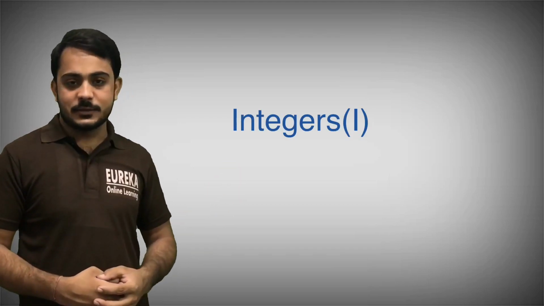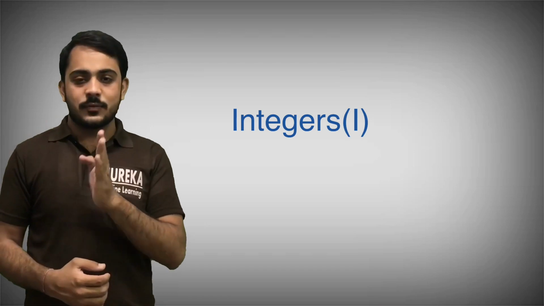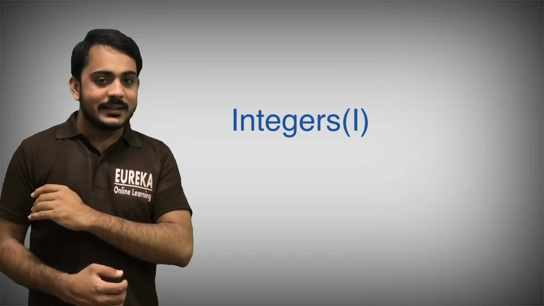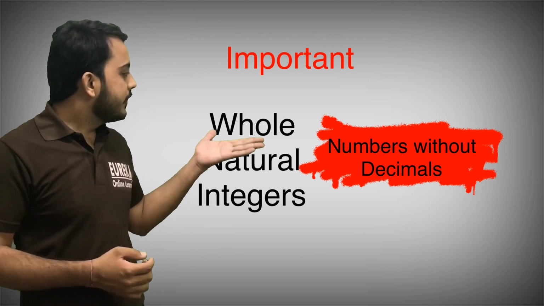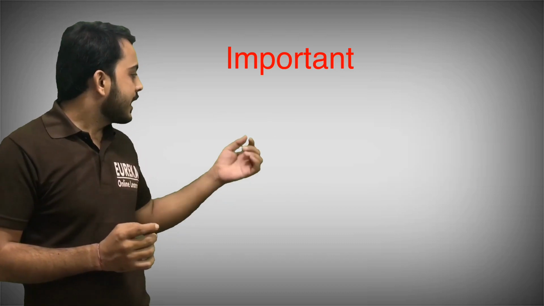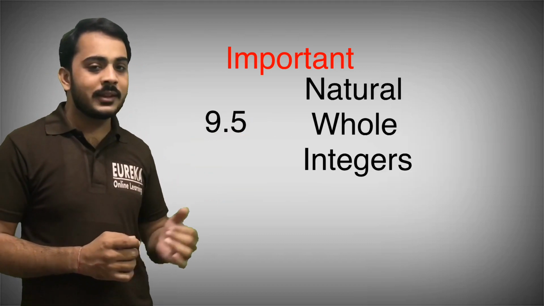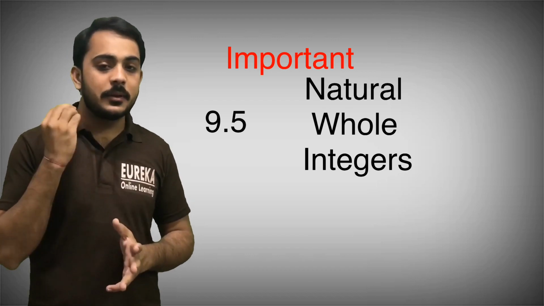Next one is integers. Before studying integers, I want to tell you some important things. In whole numbers and natural numbers, the numbers are without decimals. If I take 9.5, it is between 1 and infinity, but 9.5 has a decimal between the digits.